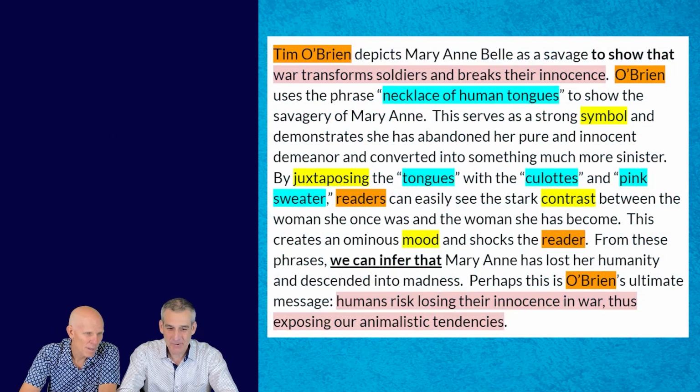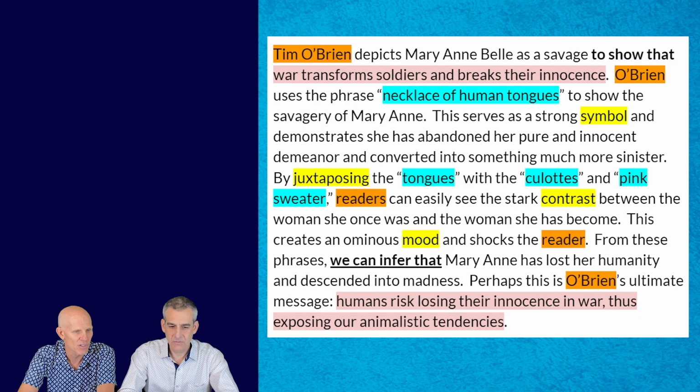Do it. Okay. Tim O'Brien depicts Marianne Bell as a savage to show that war transforms soldiers and breaks their innocence. O'Brien uses the phrase necklace of human tongues to show the savagery of Marianne. This serves as a strong symbol and demonstrates that she has abandoned her pure and innocent demeanor and converted it into something much more sinister. By juxtaposing tongues with the culottes and the pink sweater, readers can easily see the stark contrast between the woman she once was and the woman she has become. This creates an ominous mood and shocks the reader.